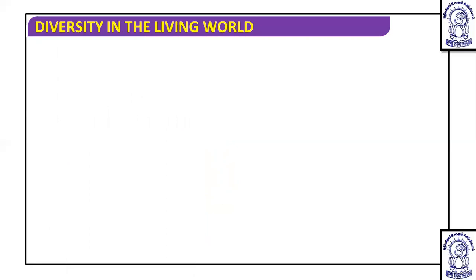Now, some detailing of the examples is required. So I will discuss some important details with respect to these topics. The first one is smut fungi. When we talk about smut fungus, it is known that it causes smut disease on plants. The usual genus is Ustilago, and this Ustilago causes smut disease.